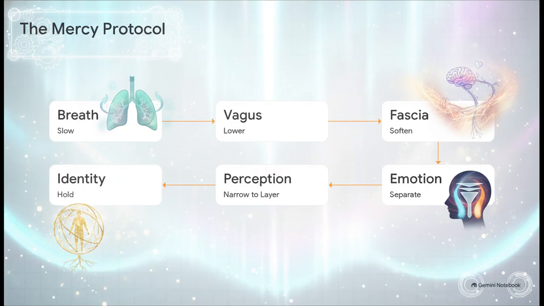Step 1, the breath slows down. Step 2, this signals the vagus nerve to lower its tone. Step 3, the physical fascia throughout your entire body softens. Now that the body is calm, Step 4 allows the mind to gently separate out all those overwhelming emotions. Step 5 narrows your perception down to manageable layers. And finally, Step 6, the system securely holds your identity in place. It's a perfect, automated physiological staircase, taking you from a state of panic straight down into a state of stable, grounded clarity.